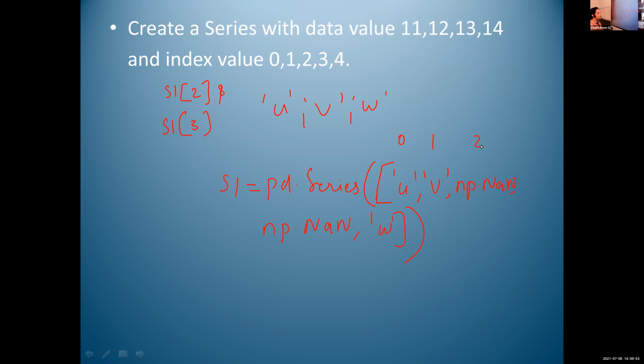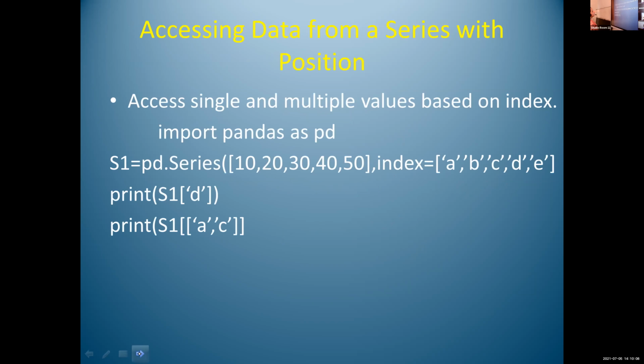Vidur, is it clear? Yes, ma'am. Sneha, is it clear? Okay. So the next one is accessing data from a series with position.